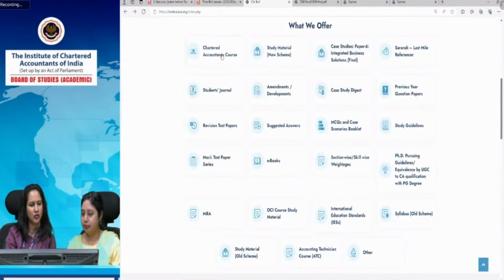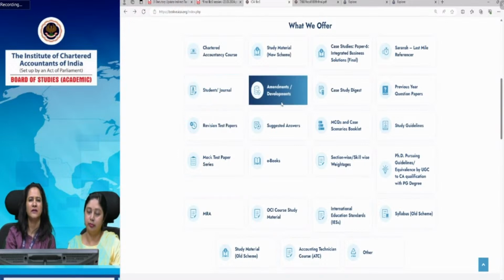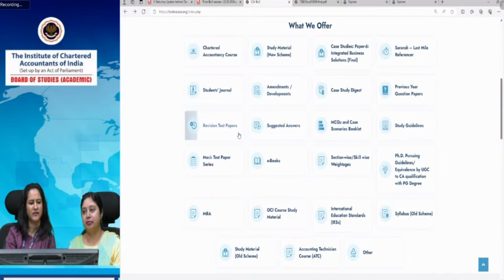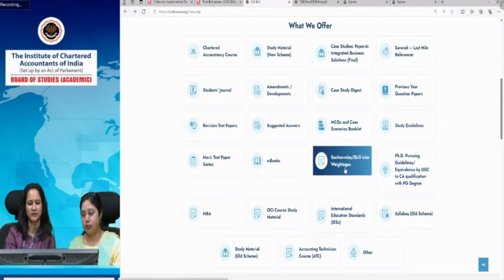So there are the chartered accountancy course, study material, then case studies, Saransh, and the very important last mile reference for students' journal. Amendments are under the tab Amendments and Developments. You will refer to the statutory updates, which contain the amendments made till 31st October 2023. Then revision test papers, suggested answers, and study guidelines are there. And section-wise weightage and scale-wise weightage is already there. So you may refer to it.